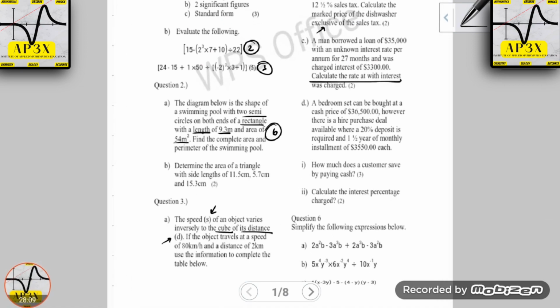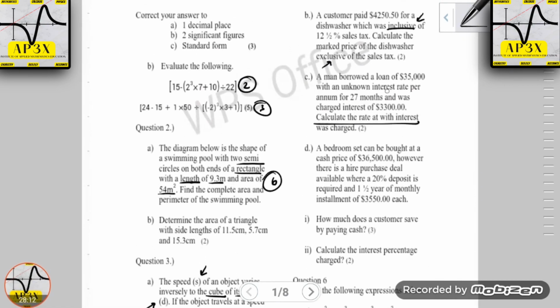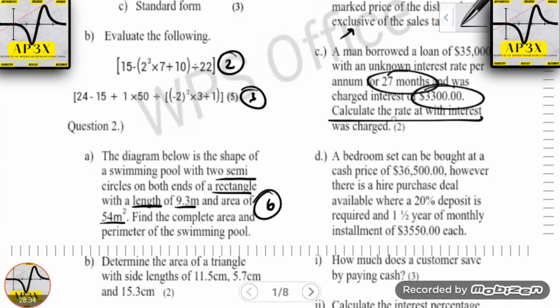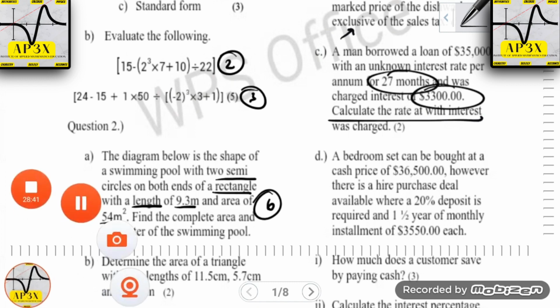So the next question then takes us into the aspect of simple interest. And so what we're looking at here is a man borrowed a loan of $35,000 with an unknown interest rate per annum for 27 months. Let's circle this, that's going to be key. And was charged interest of 3,300. Our task is to calculate the rate at which this particular interest was charged.